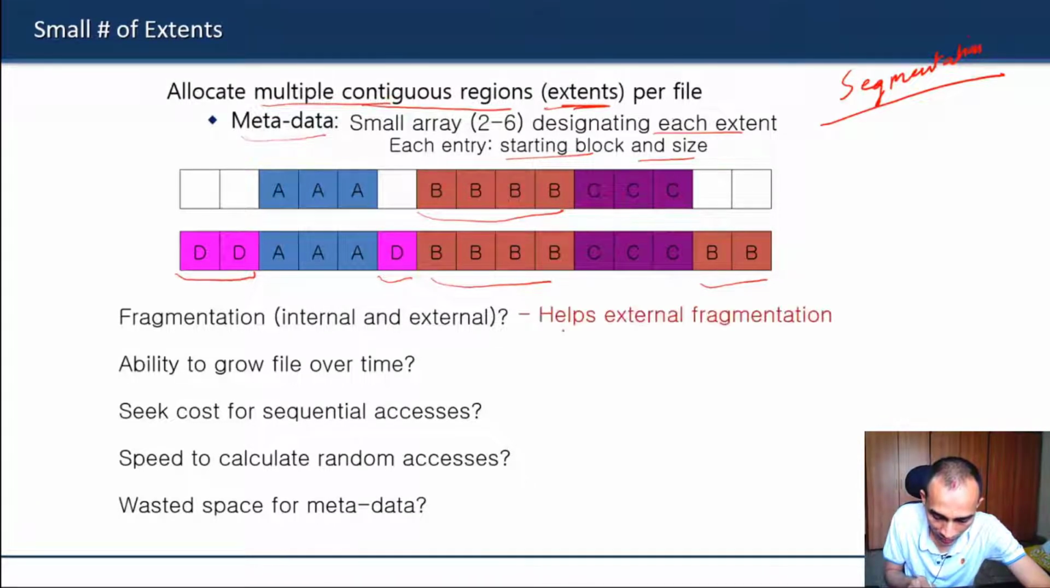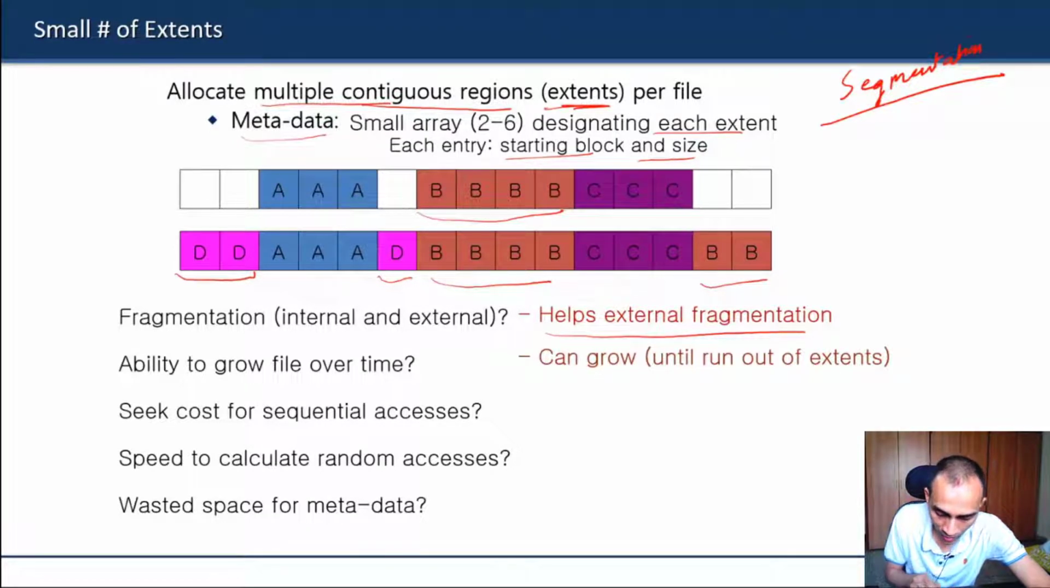It will help with external fragmentation, but does not completely avoid it, as we have seen earlier. Also, it allows you to grow the file to different locations, but there is still a limit, because you may have to fix the number of extents, depending on the array size, and you cannot go beyond that. Once you run out of that, you cannot grow further.